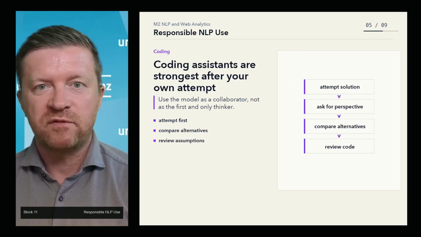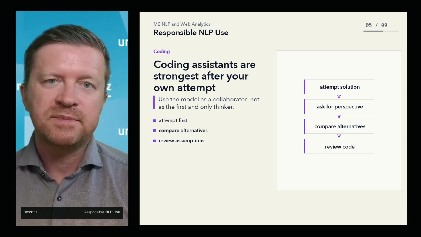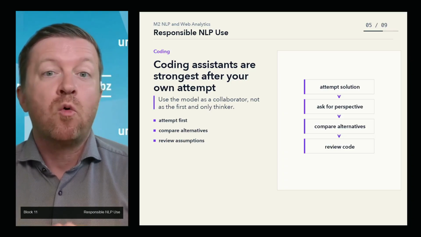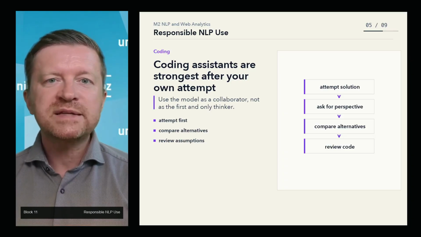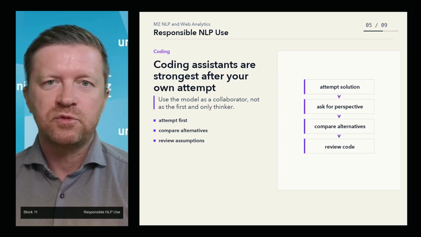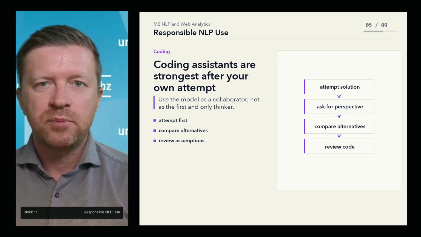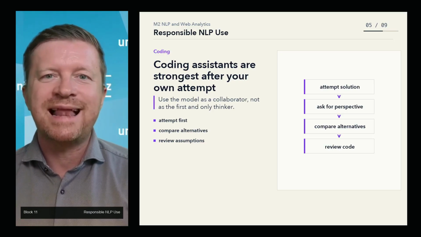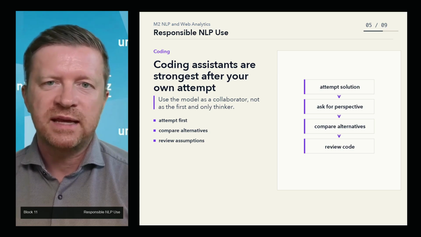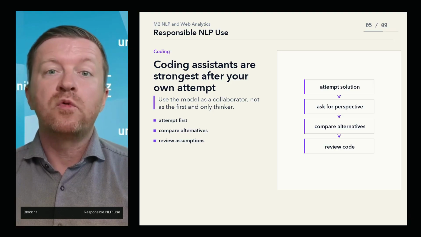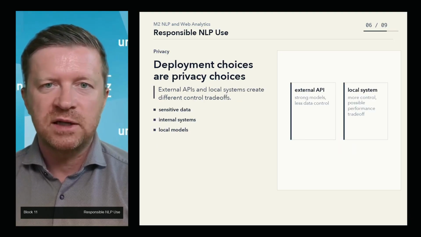This is especially relevant for coding. LLMs can help explain errors, suggest alternative implementations, or rewrite code. But if we always ask the model before trying to reason through the problem, we may weaken our own understanding. A productive approach is to use these tools as collaborators. Ask for a second perspective, compare alternatives, check assumptions, or review code after you have attempted a solution.